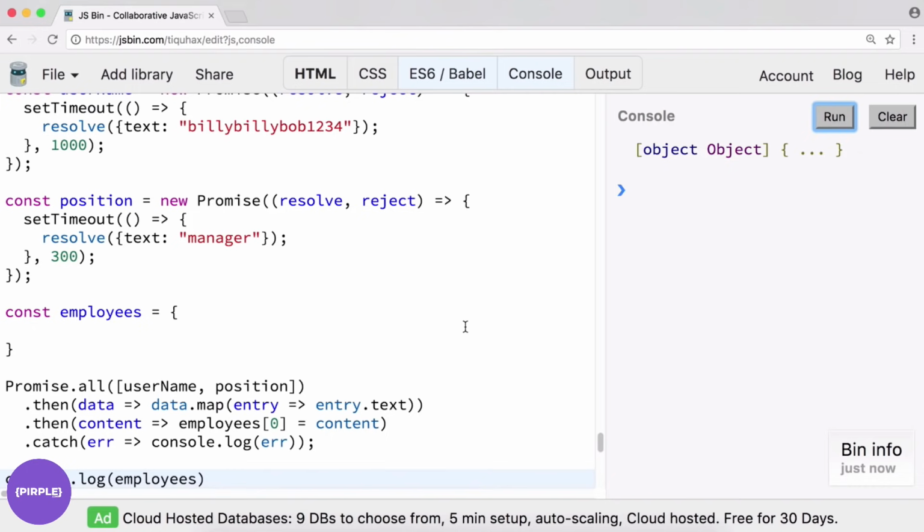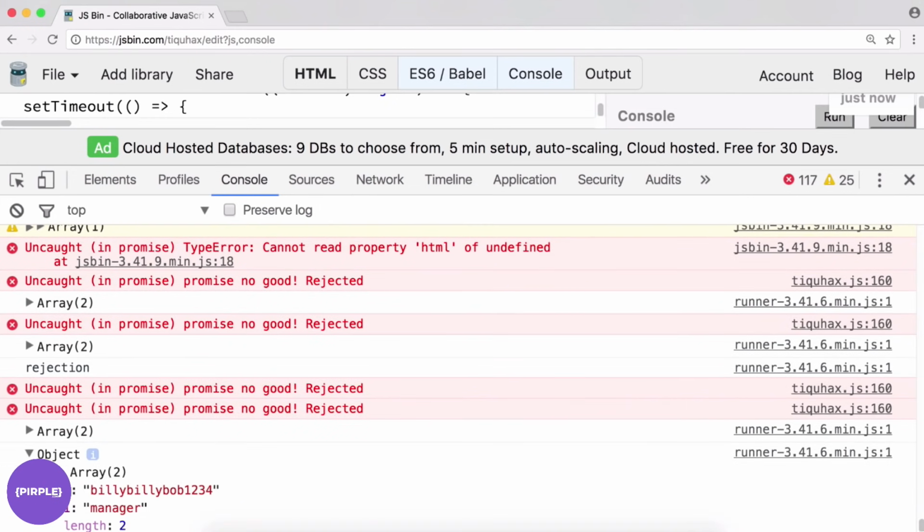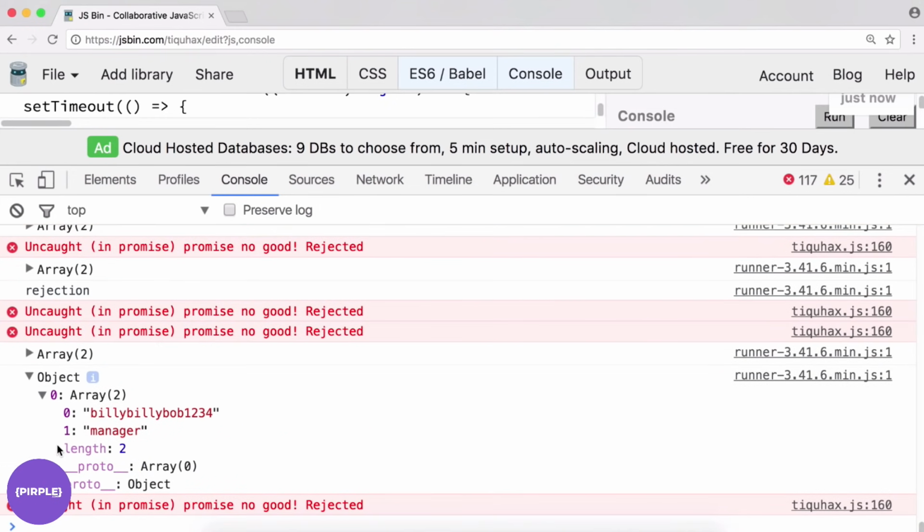Okay, so it's an object. If we open up our dev tools, uncaught, promise no good, rejected. Interesting. But I can see that we were successful, right? We have an array at index position 0 of the object. And you know what? I suspect this is from possibly some earlier code. Anyway, looks like we're successful.